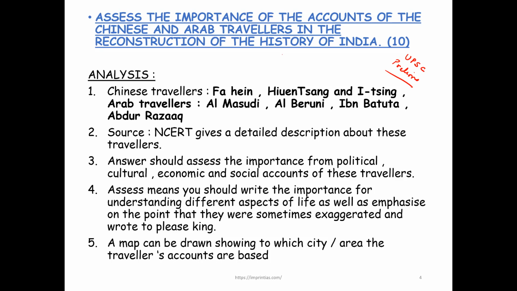There is a chapter in the new Themes book on ancient India, and it does talk about various travelers and what they saw in India, right? In case you have read that chapter, I am sure you should be able to attempt this question. It's not a difficult question to attempt. That is a source for this.